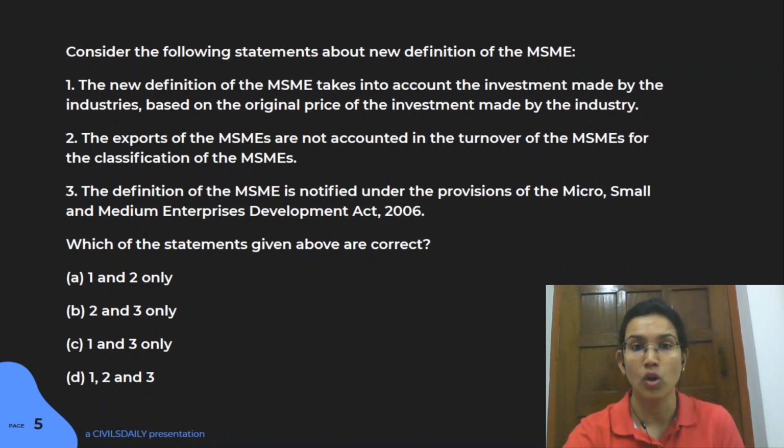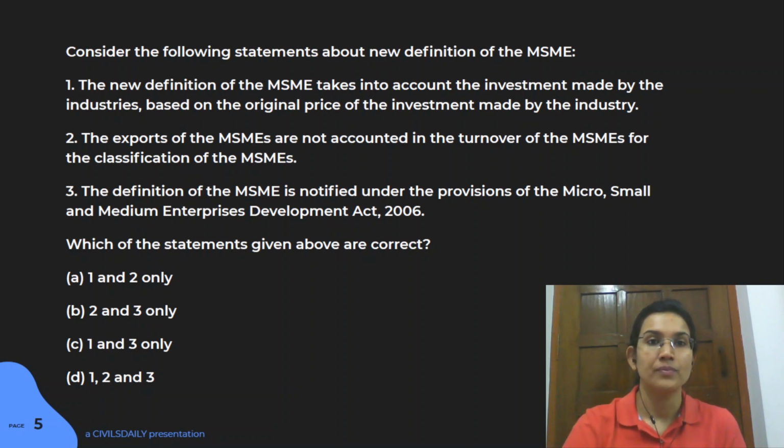The first statement is not right because original price has now been changed to your income tax related returns. So the second statement is pretty much factual, I think. If you have gone through those particular changes, I think you'll be able to identify this particular statement. So this was another interesting concept, the original price concept. Even I was not aware of it, so I had to Google and understand it. So that is also nice.